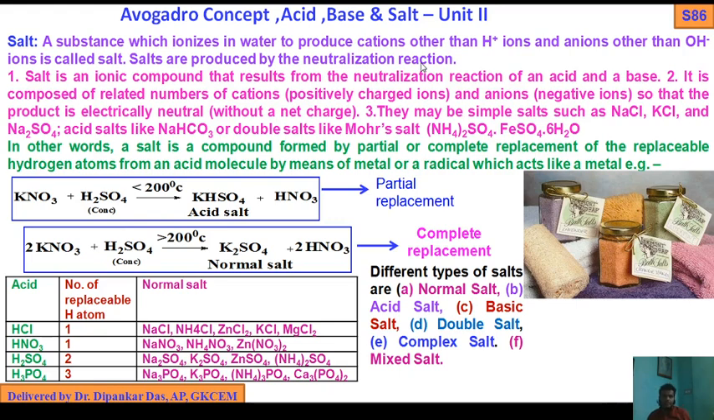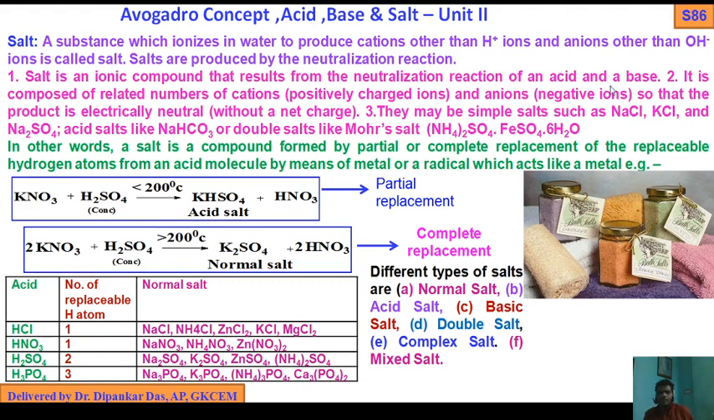As I discussed in the previous slide, for acid-base reactions we get the salt. Salt characteristics: salt is an ionic compound that results from the neutralization reaction of an acid and base. So during the neutralization reactions we get a salt.